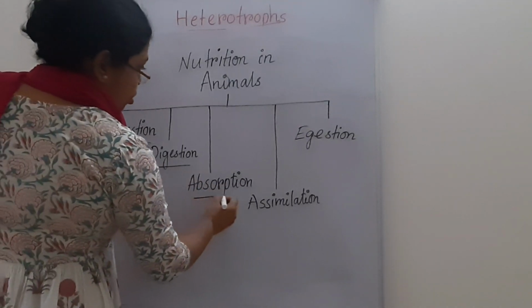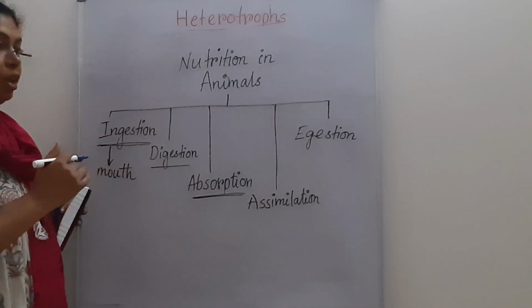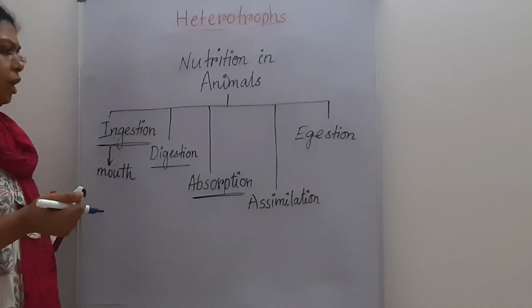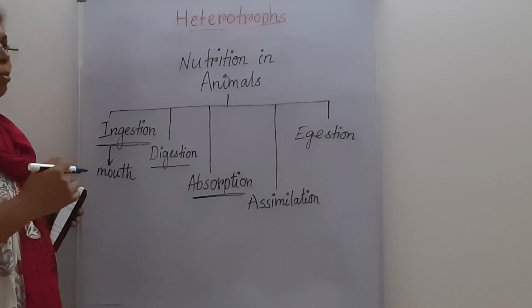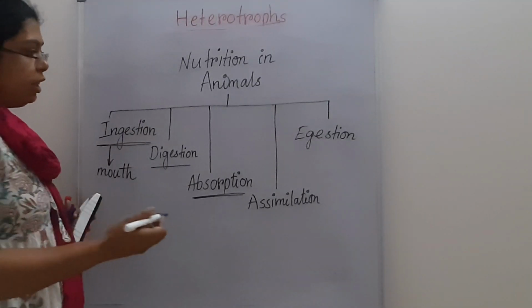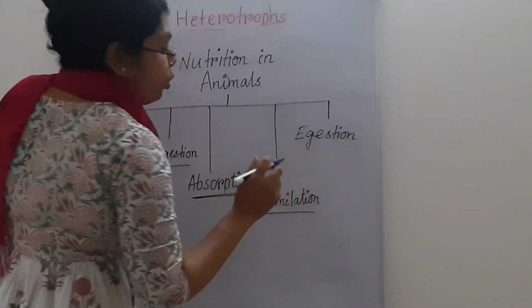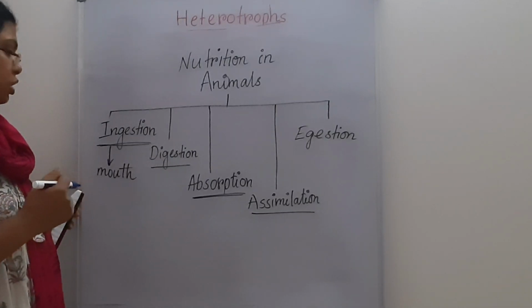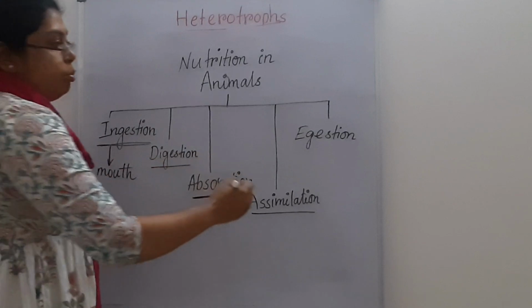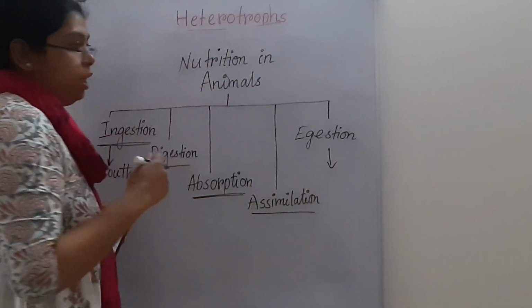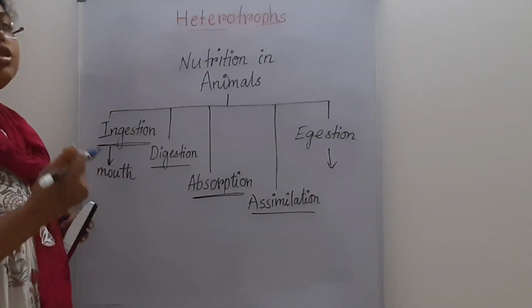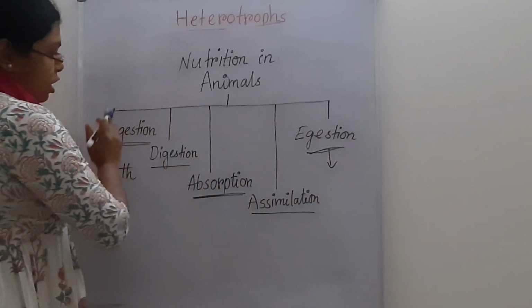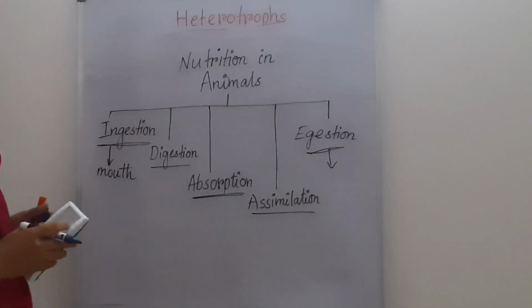Then absorption: the different types of food are absorbed in different body organs, depending on the kind of animal. Then assimilation, and whatever remaining part of the food is not digested is simply thrown out of the body. So there are different phases of nutrition.